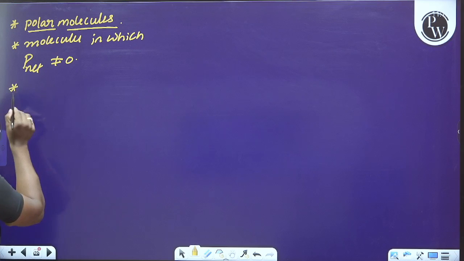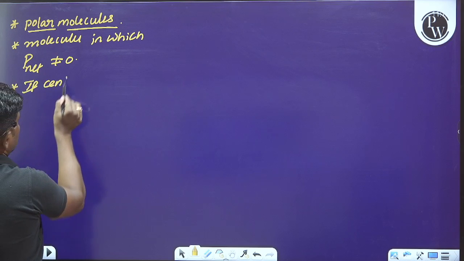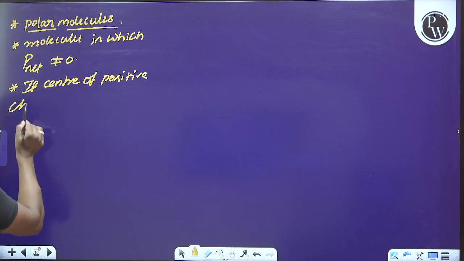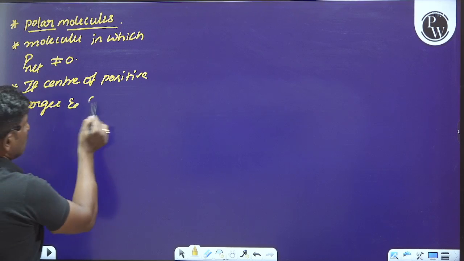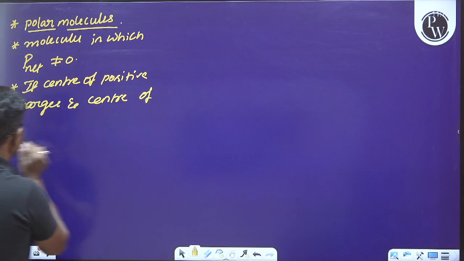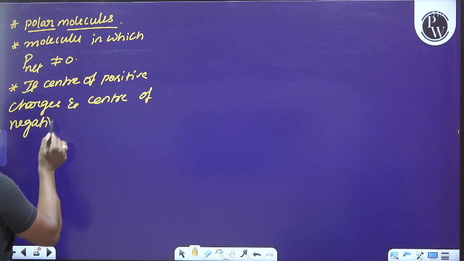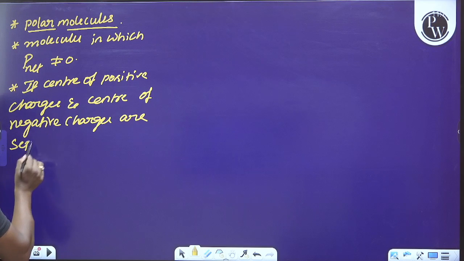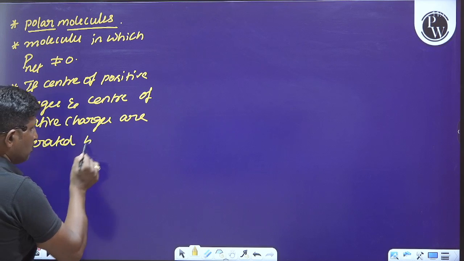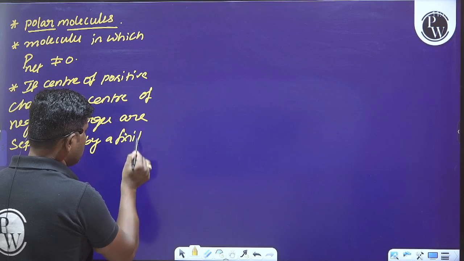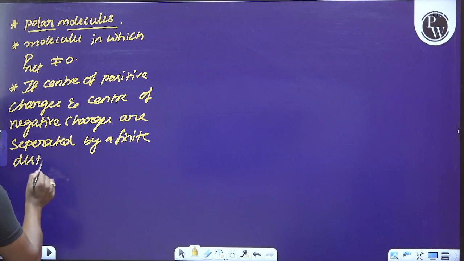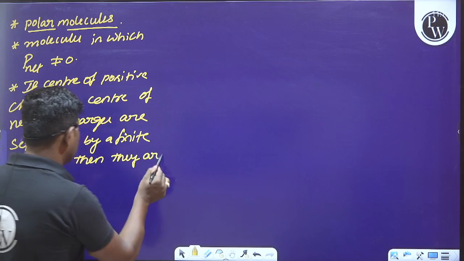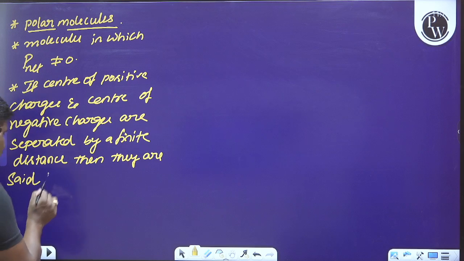Or we can say that if the center of positive charges and the center of negative charges are separated by a finite distance, then they are said to be polar molecules.